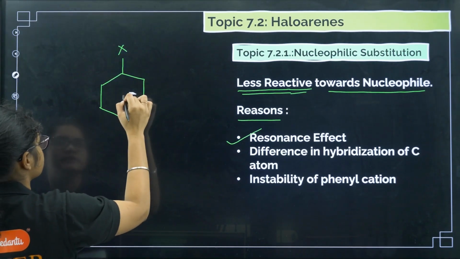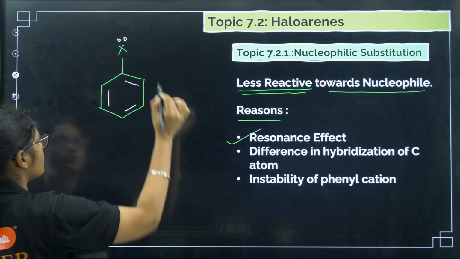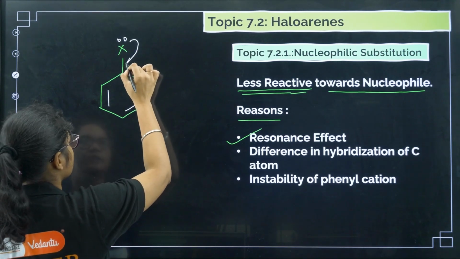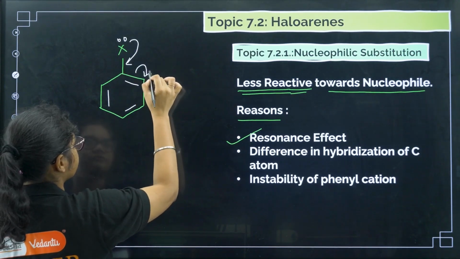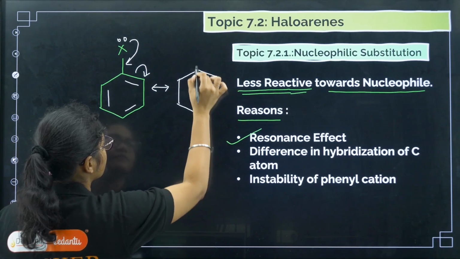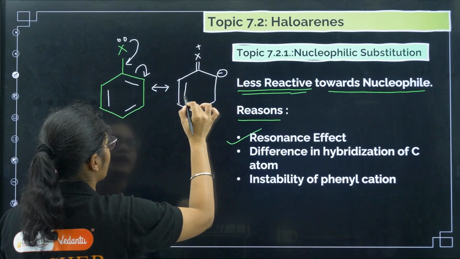I'll show the bonds here so that we can see the resonating structure. This X has a lone pair of electrons, which comes into the ring, and the bond shifts. So I get a resonating structure like this, with a partial double bond here and a negative charge here.